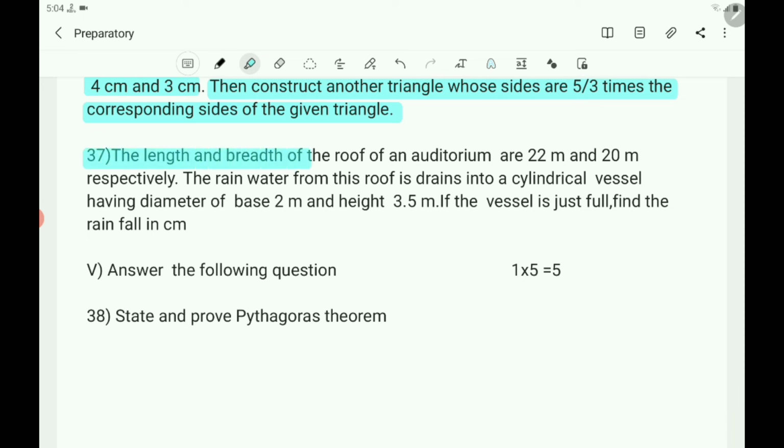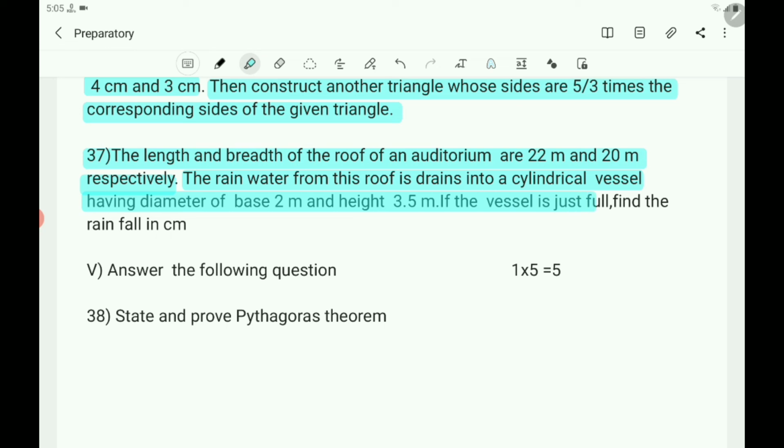Then question number 37. The length and breadth of the roof of an auditorium are 22 meter and 20 meter respectively. The rainwater from this roof drains into a cylindrical vessel having diameter of base 2 meter and height 3.5 meter.